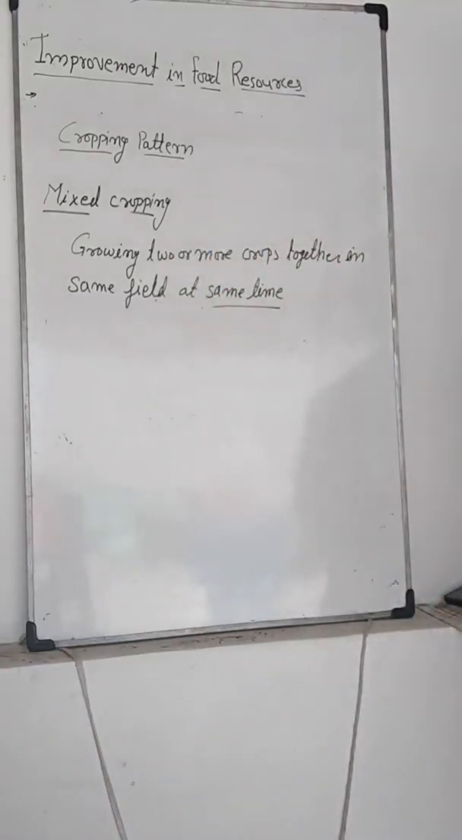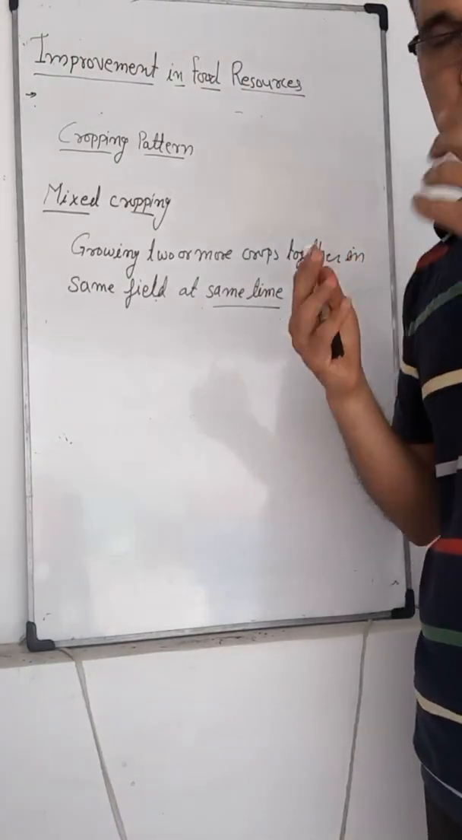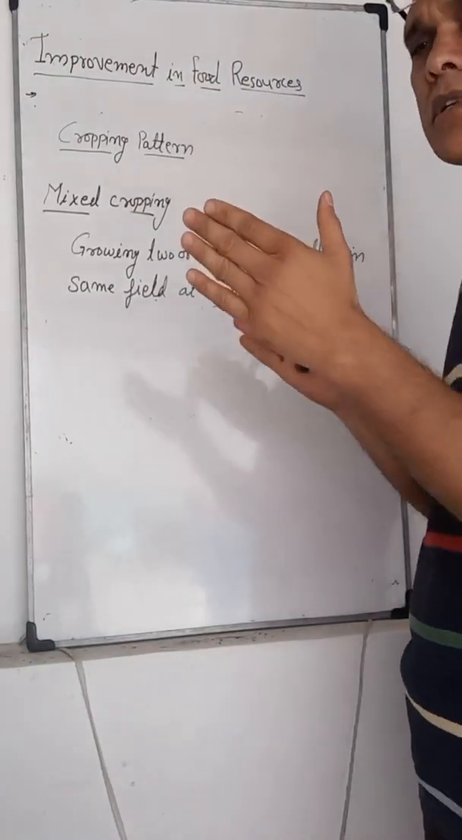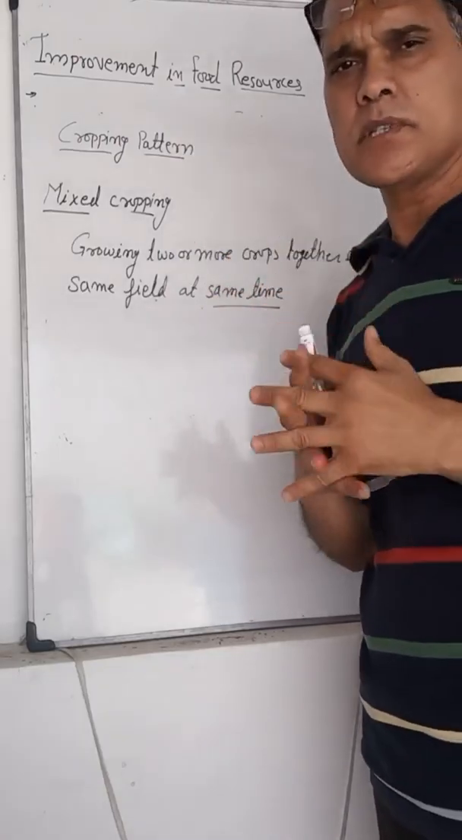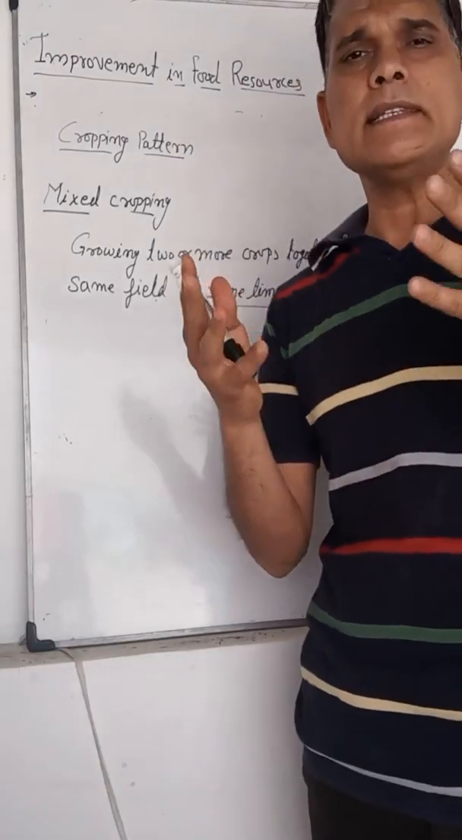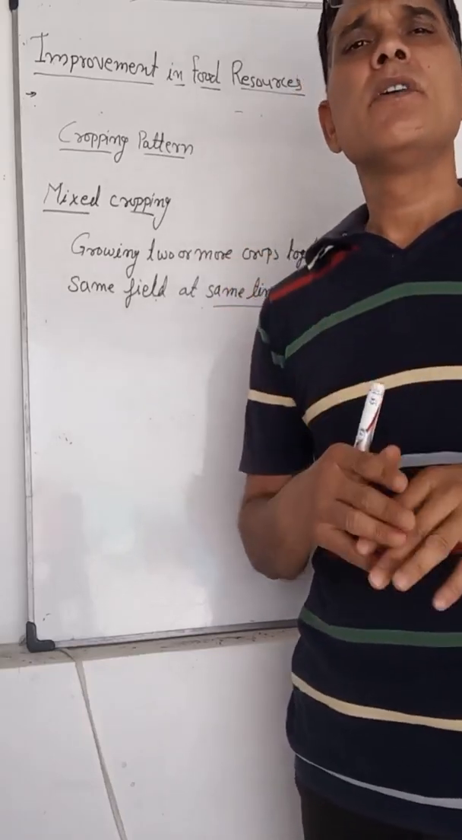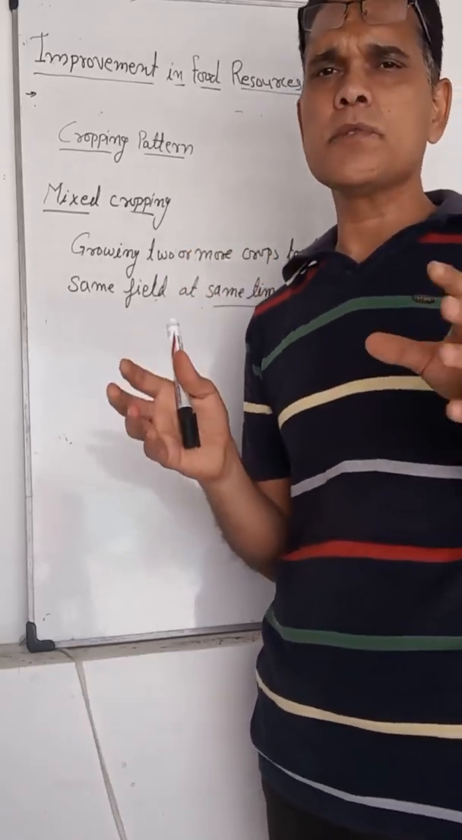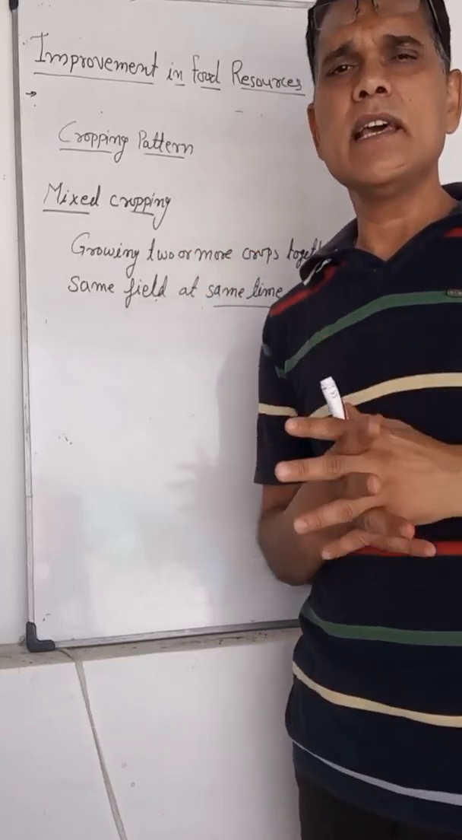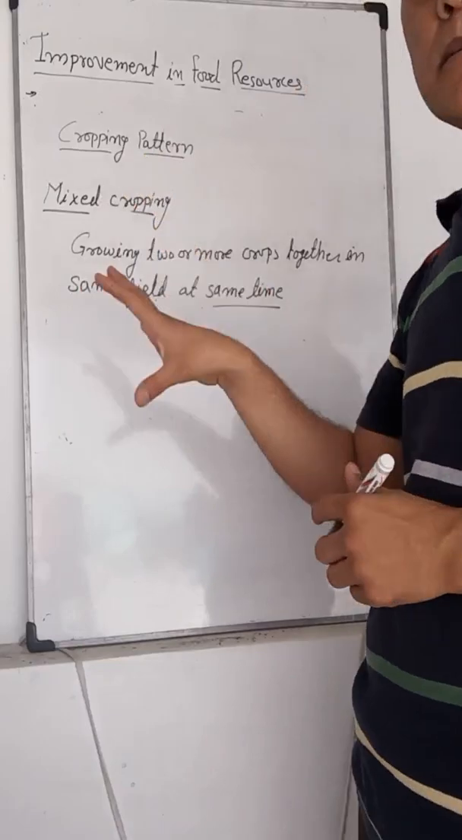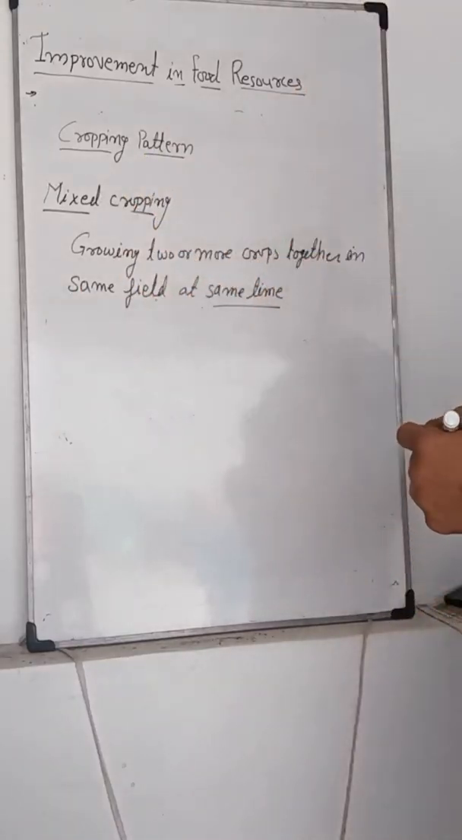With the help of mixed cropping, we can reduce the failure of crops. If one crop is affected by disease, the other will not be affected. In this way, we can reduce the failure of crops. One crop may fail, but not the other crops. So we utilize mixed cropping as a cropping pattern.